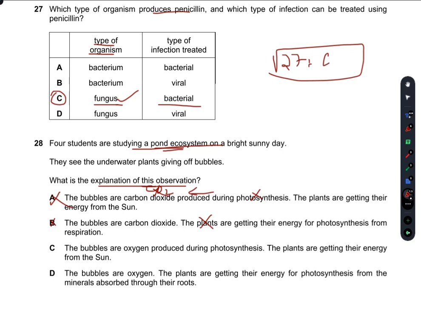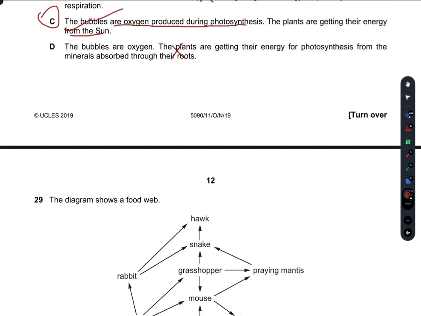C: The bubbles are oxygen produced during photosynthesis. Yes, the plants are getting their energy from the sun. Yes, so C is our right answer. D: The bubbles are oxygen. The plants are getting their energy for photosynthesis from the minerals absorbed through their roots. No, the minerals do not serve as an energy provider. So C is our right answer.